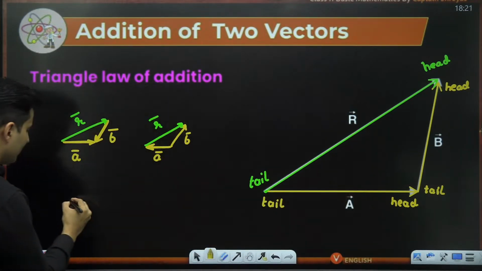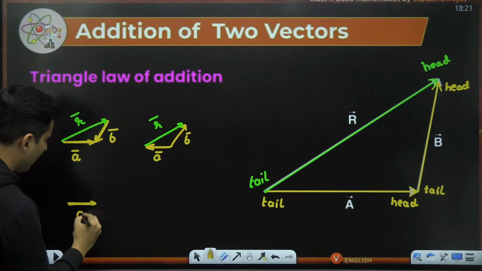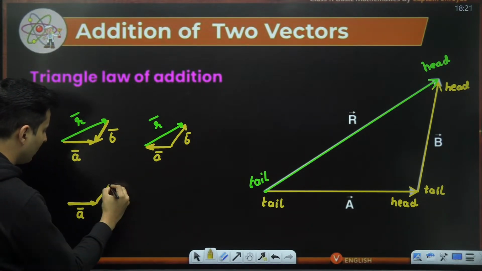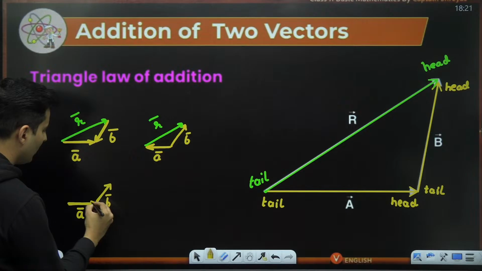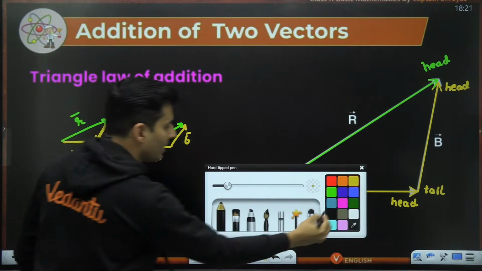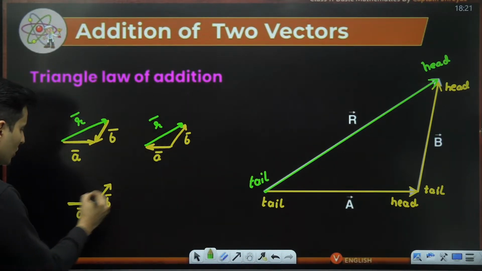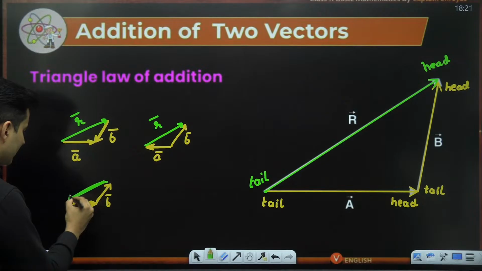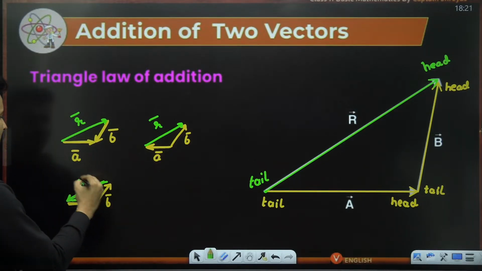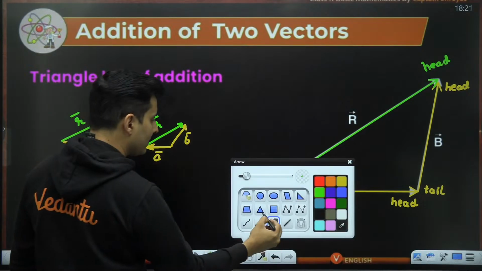Or even this, let's say I put vector A over here and then I put vector B over here. Okay, vector A over here, vector B over here. But the resultant vector, instead of showing like this, I show it like this. This is also wrong, guys. This is also wrong.